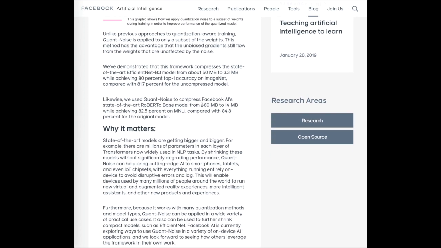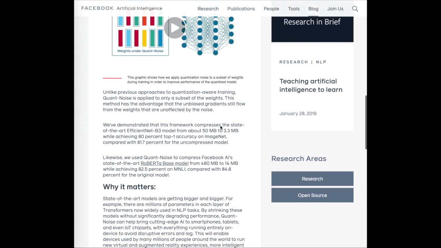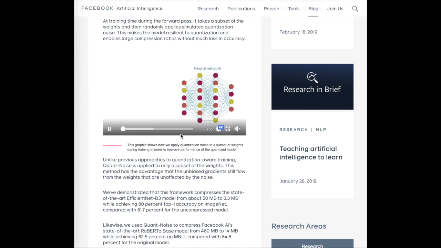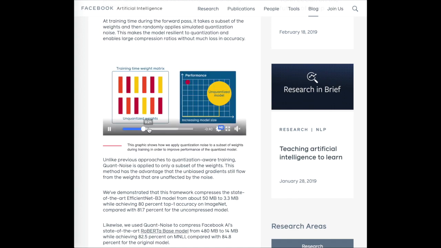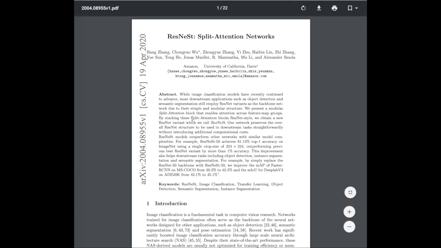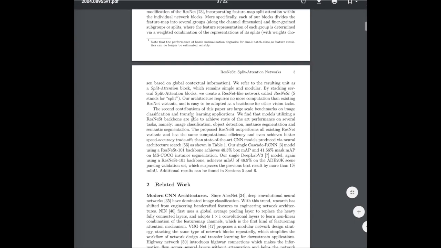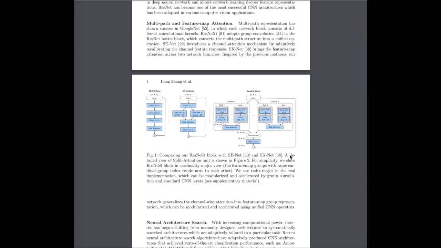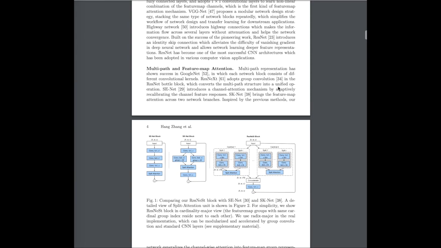This is done by applying quantization-aware training to a random subset of the weights rather than the entire network. ResNet is a novel ResNet design that shows that manual design of image classification networks is still ahead of neural architecture search algorithms for the time being.